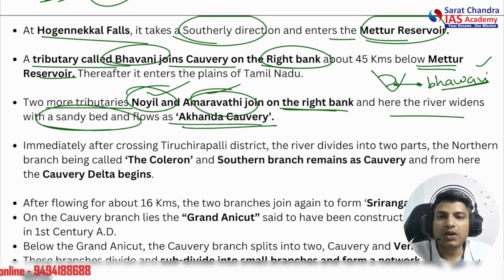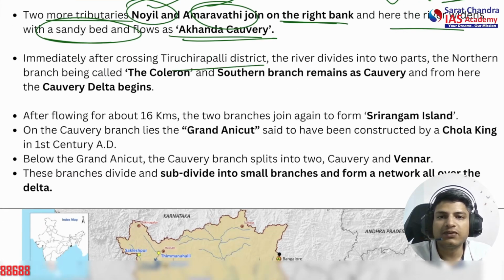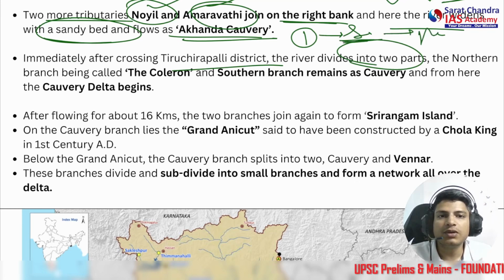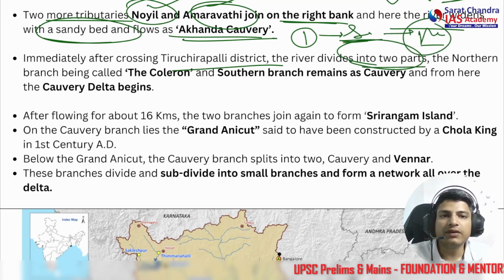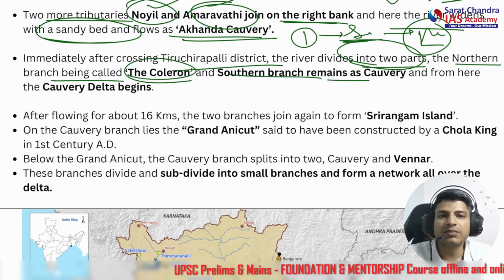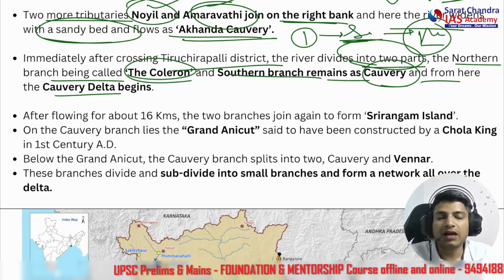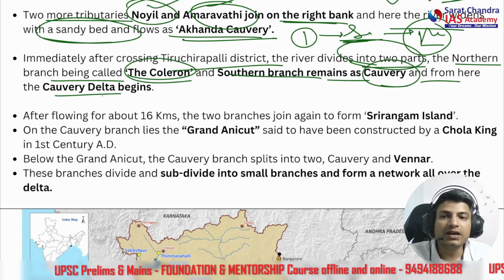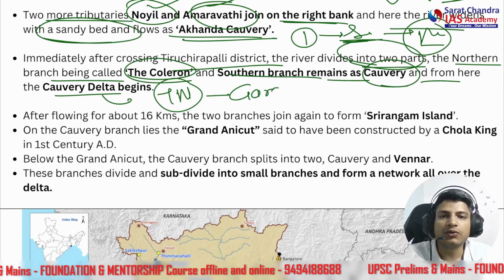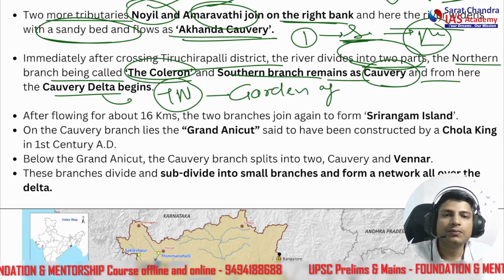Okay. Now, immediately after crossing the Tiruchirappalli district, the river divides into two parts again. Okay, the first bifurcation happened at the Shivasamudram Falls, and the Mekedatu Gorge was formed. Now again two parts. The northern part called the Kollidam and the southern branch remains as Kaveri, and from here the Kaveri Delta begins. So the Kaveri Delta begins on the Tamil Nadu side. Okay, it is also known as the Garden of the South.